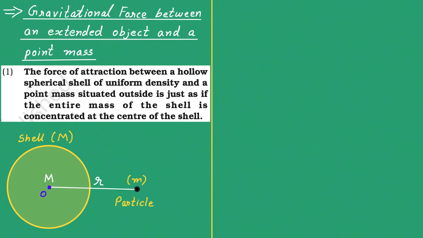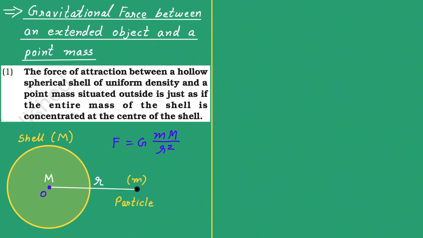So obviously the force on the particle will be equal to just G small m capital M upon r square. You can see this is nothing but the equation of force between two particles having mass small m and capital M, which is applied here for a shell and a particle.